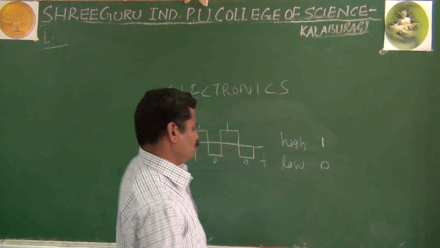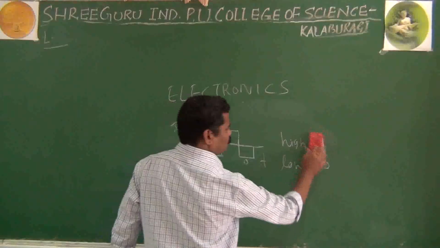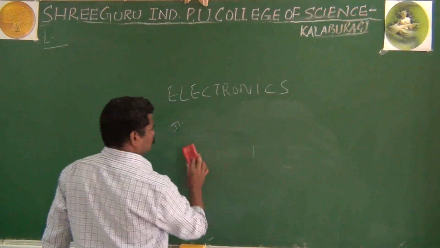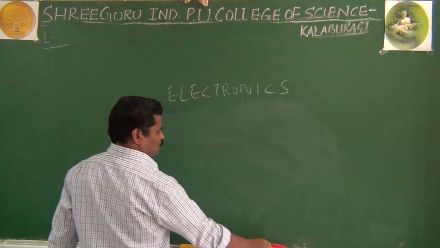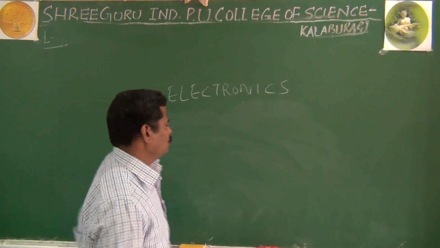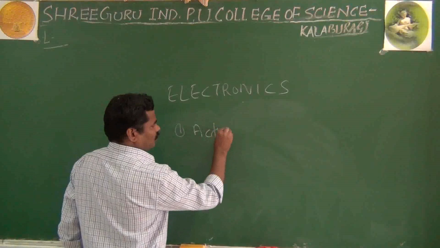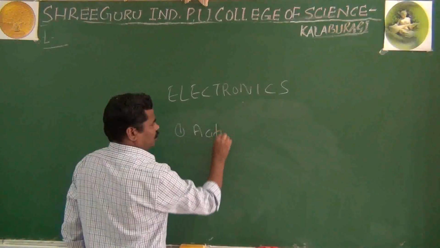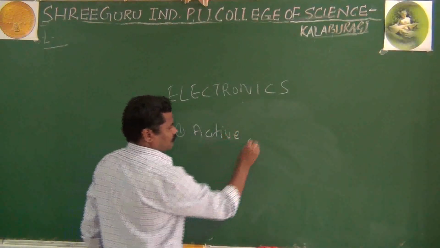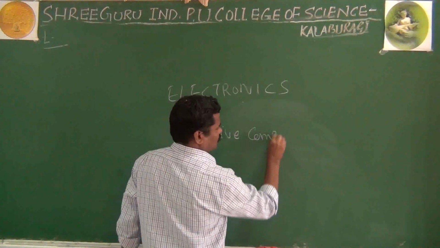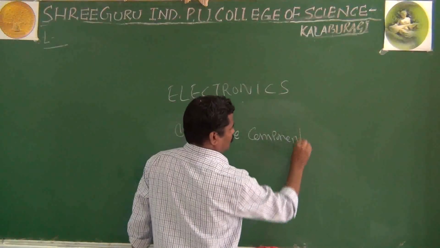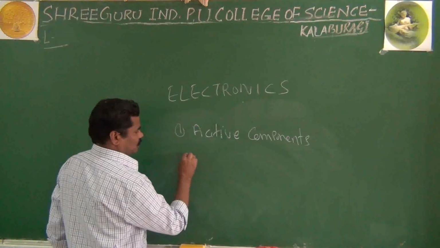Actually in overall electronics, you are studying two important components. One is called active components, and another one is called passive components.